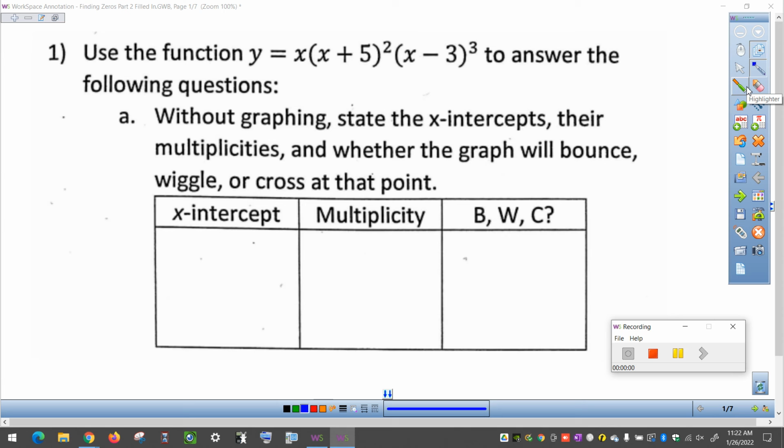Together, we're going to go through this piece by piece, and we're going to see how you did. Initially, when they've given the equation to us, we want to check and see that it is in factored form with parentheses. That is what we have to have in order to find our x-intercept.